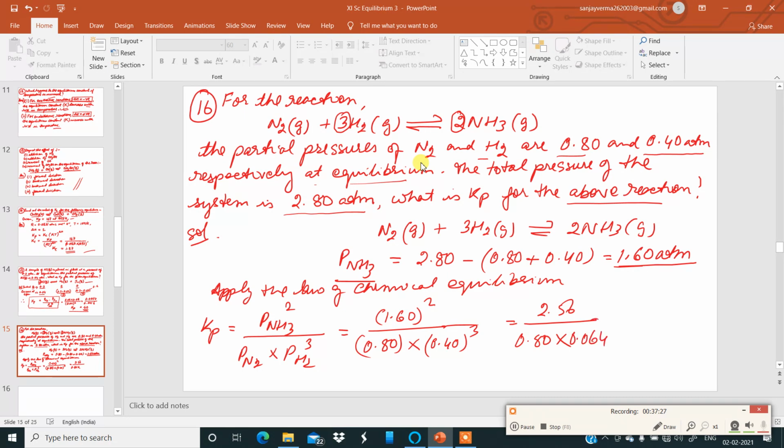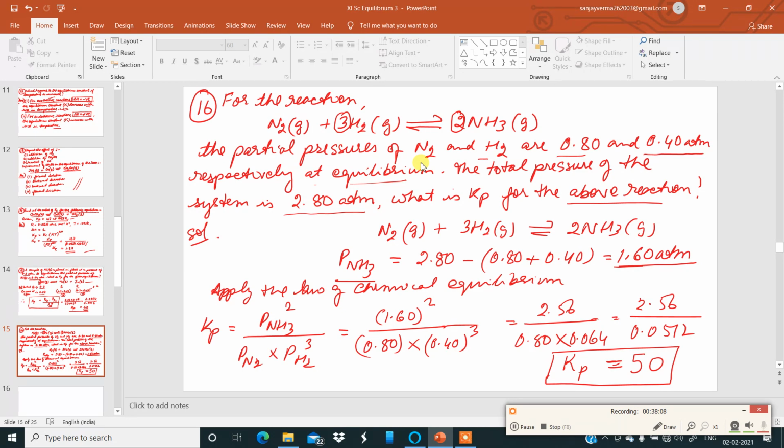Then 0.064 into 0.80 comes to 0.0512. Now 2.56 divided by 0.0512, the answer comes to exactly 50. For the above equilibrium, the equilibrium constant in terms of partial pressure is 50. Kp is equal to 50. That is the answer.